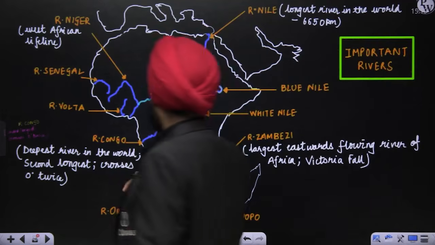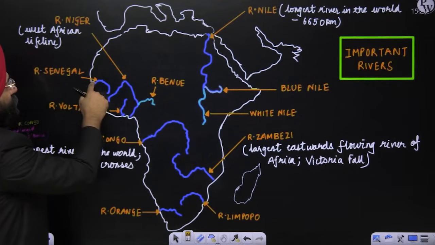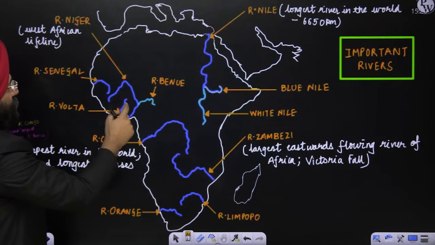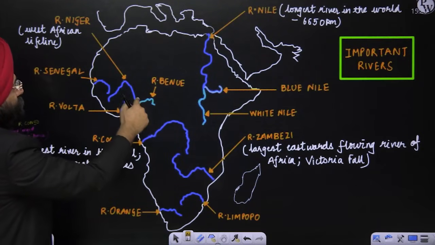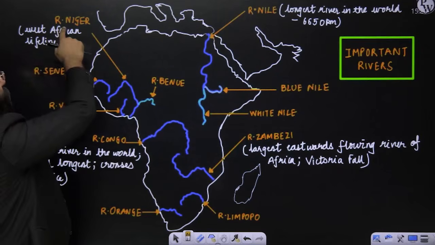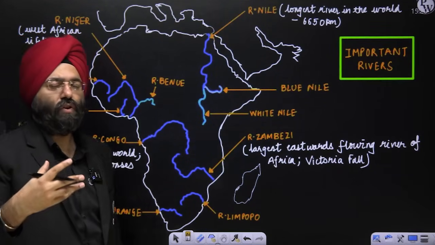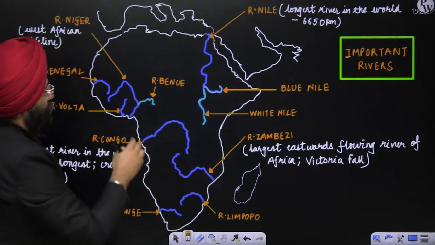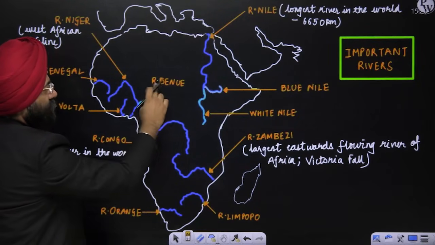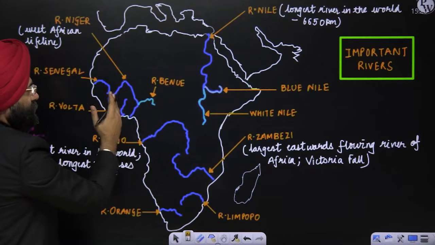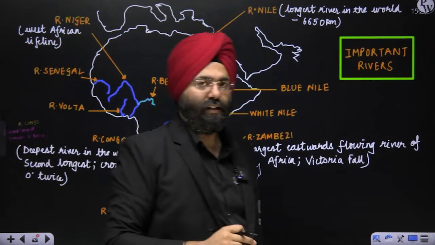Now, if you come towards the western side, you have a small river, that is River Senegal over here. Then over here you have the very important river, River Niger. Now, River Niger is again the West African lifeline because it is very important for the survival and the provision of water for the people who are present here. Niger has a small tributary, River Benue. Towards the western side of River Benue is River Volta.